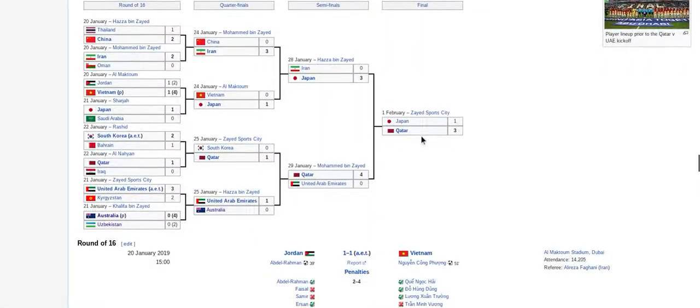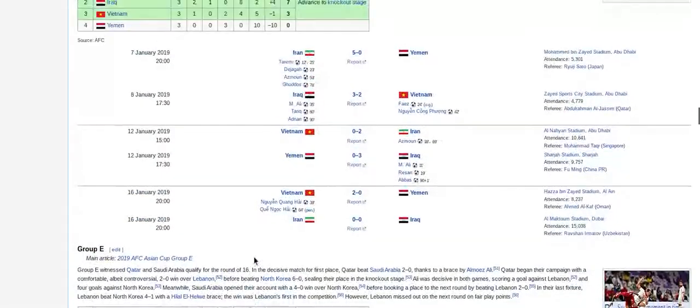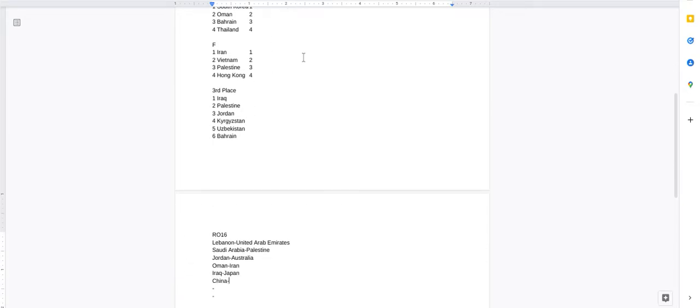So we're gonna do Qatar and Iraq. E1, D2, I'm assuming. E1, D2. So D2, E1, China, South Korea. We were in the same group last time, and they're coming back again.